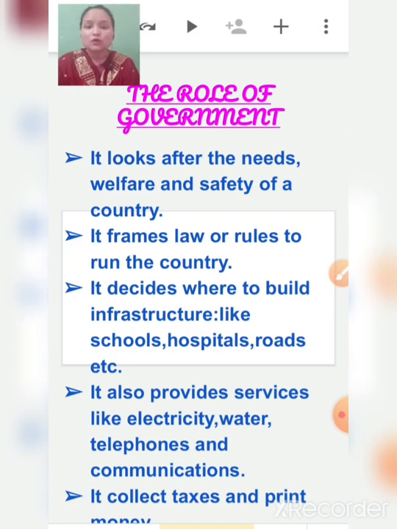Okay, so in the same way, our parents provide us our basic needs, or you can say whatever we want. In the same way, to the citizens of India, the government provides the necessities. Okay, so what the government does is look after the needs, welfare and safety of a country.